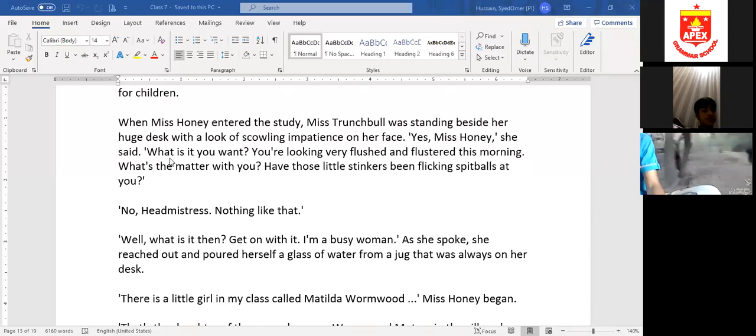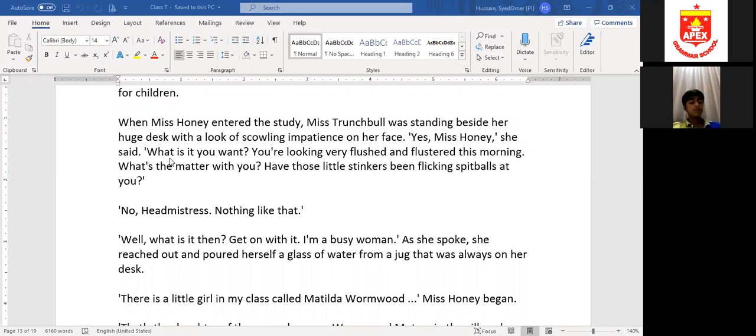Stinkers means something which gives a bad smell. Who is a stinker? A person or thing that smells very bad. So she said, have those little stinkers. Who are the little stinkers? She is calling the little kids, the children.